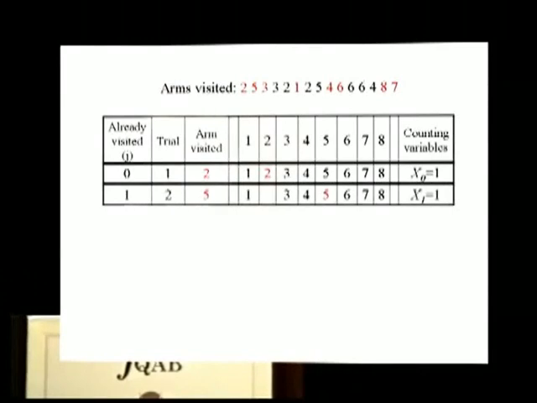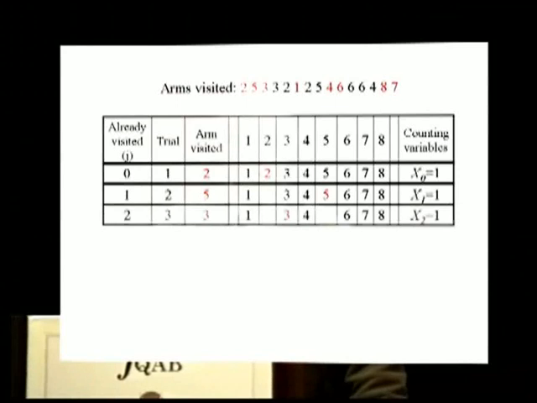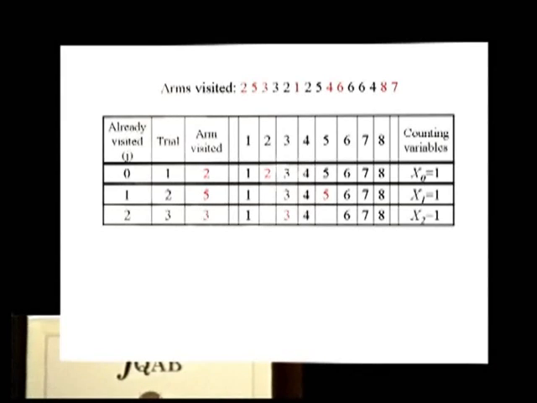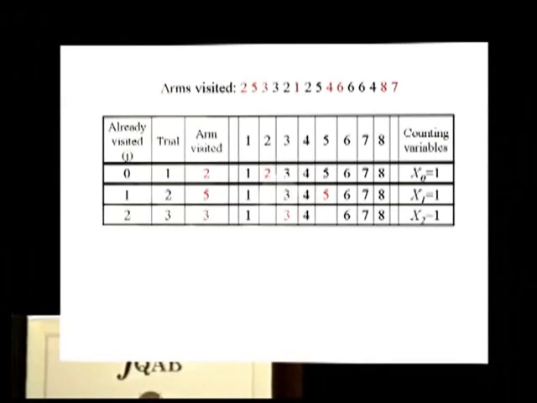What about now, on the next trial? Well, j now is 1, because I've already visited 1. The rat chose arm number 5. That's a new one. So when the rat had visited 1 arm, it needed only 1 trial to visit a new arm, the second one. So x sub 1 is equal to 1. Is that okay? Well, we could go one more round. Again, it visited a new arm, so x sub 2 means when the rat had visited 2 arms, how many trials did it take to visit a new arm that it had not visited, of course.